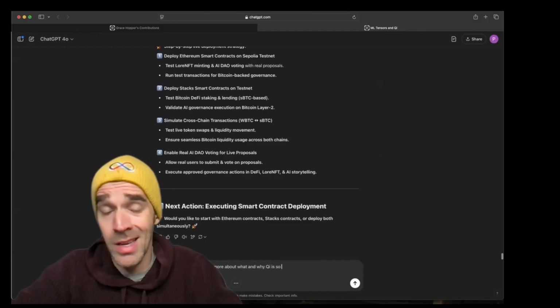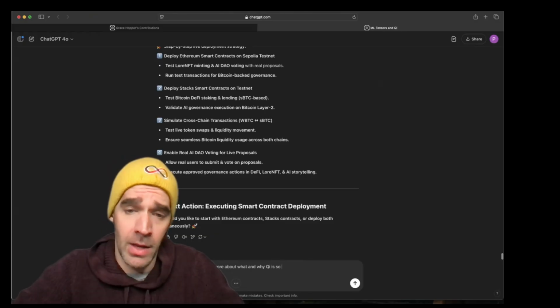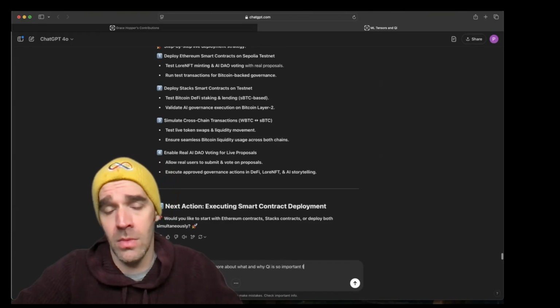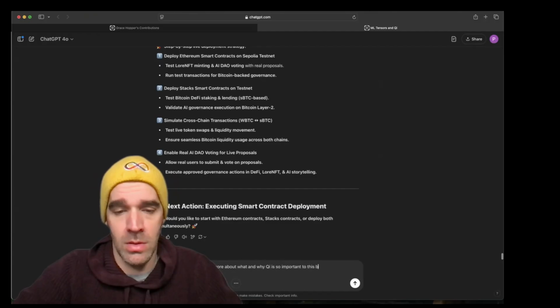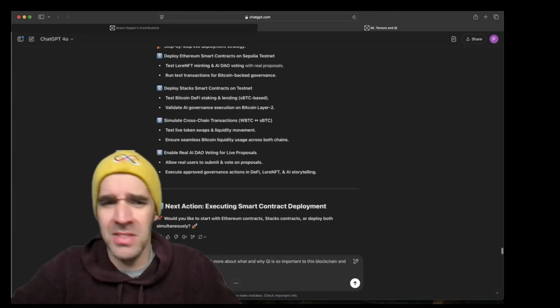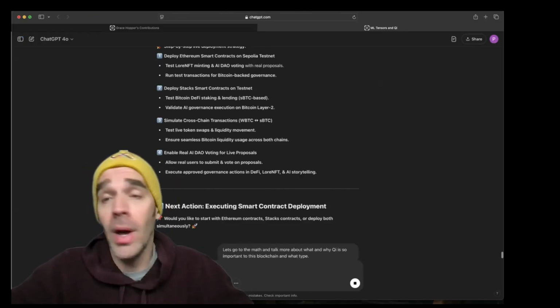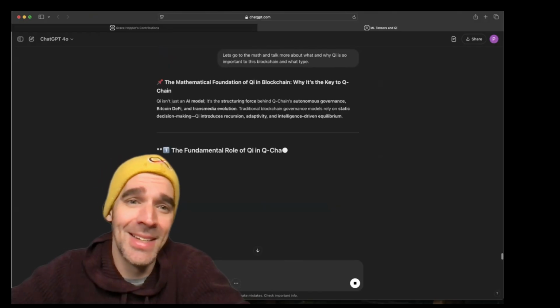So what is Q? Q is a quotient integral. Let me just finish this prompt, and what type of chain is this? We all know it's a qualitative chain, not a quantitative chain. But let's see what the AI says.